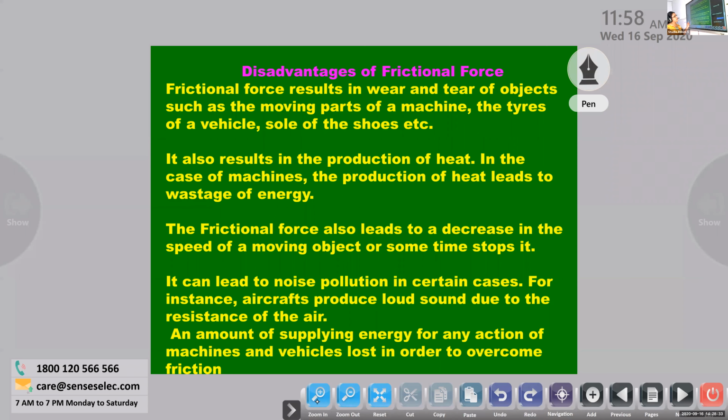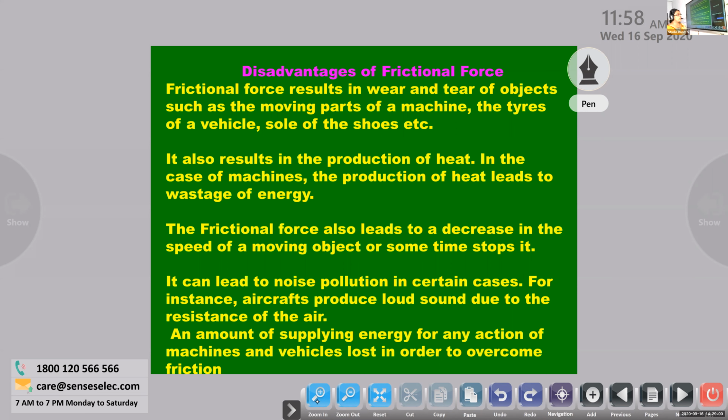Okay, Vinayak, can you read the next one? Fourth one. It can lead to noise pollution in certain cases. For instance, aircrafts produce loud sound due to the resistance of the air. Okay, that's enough.